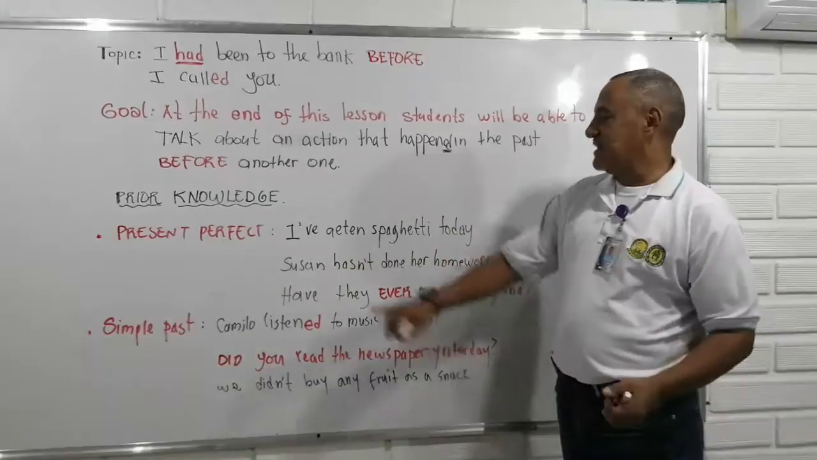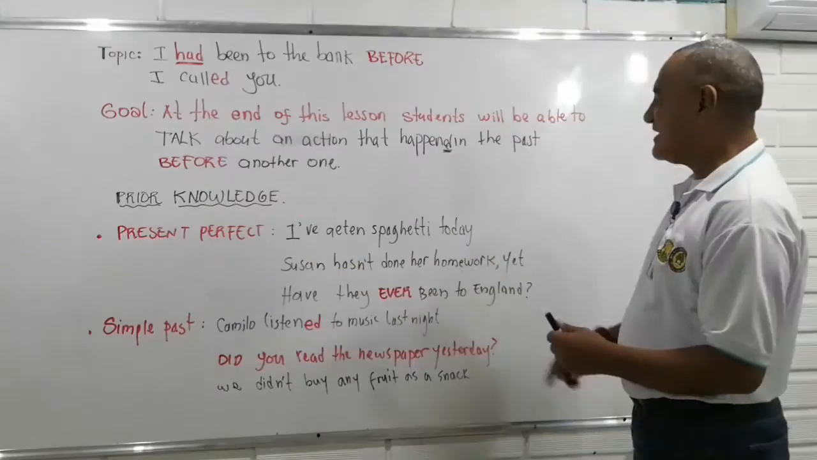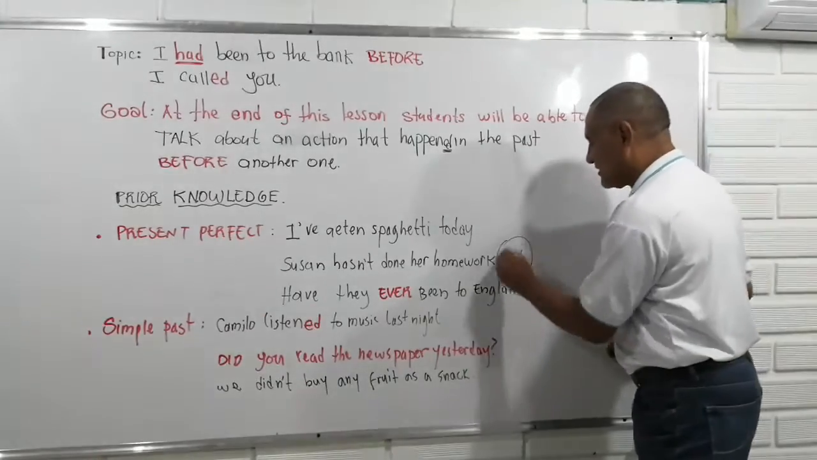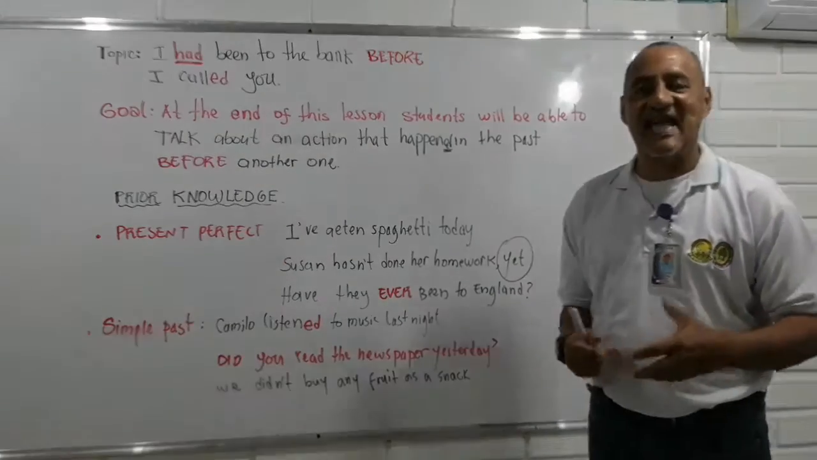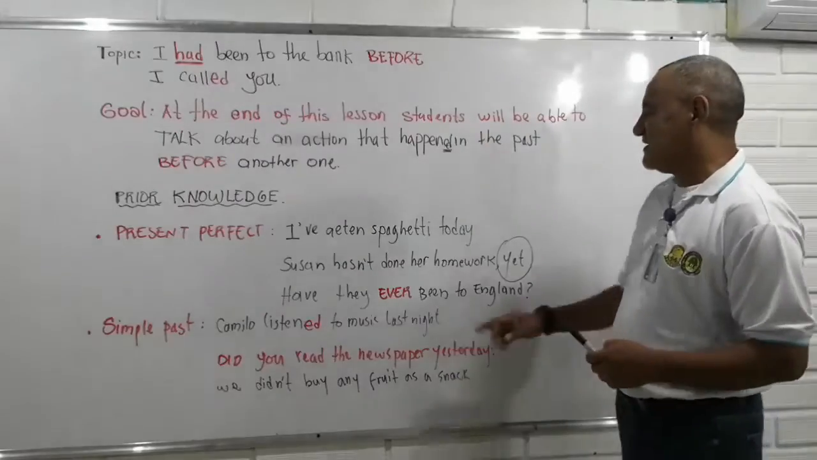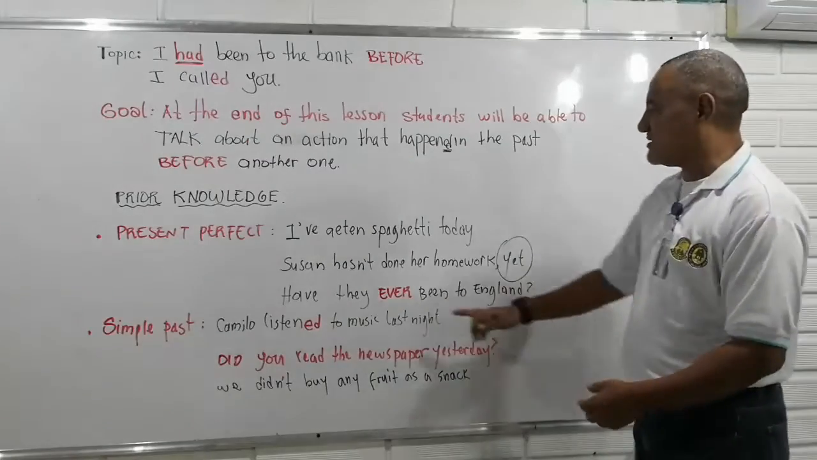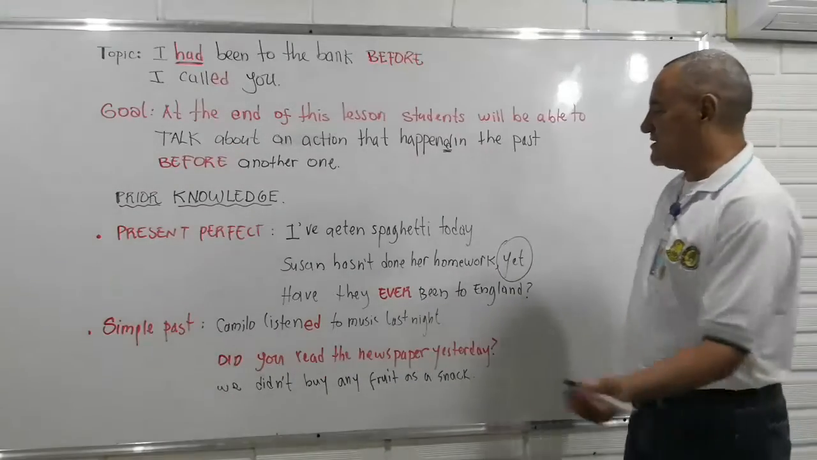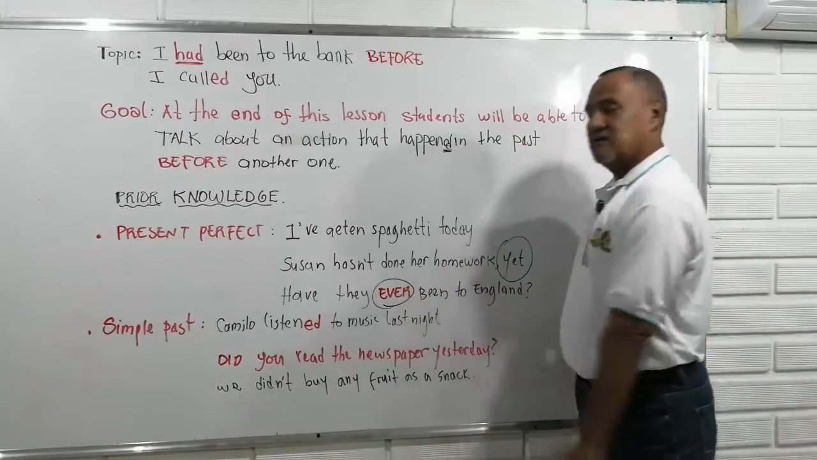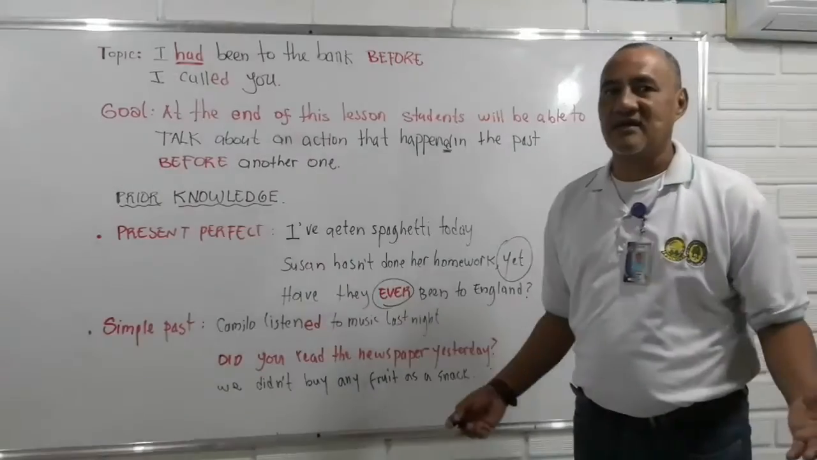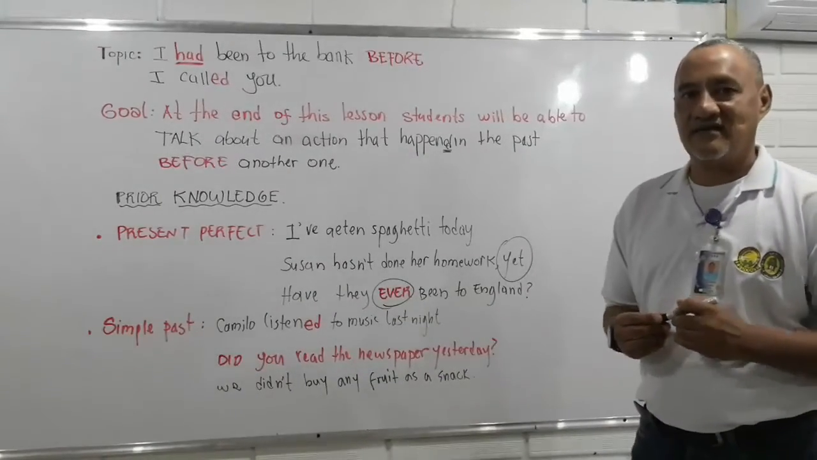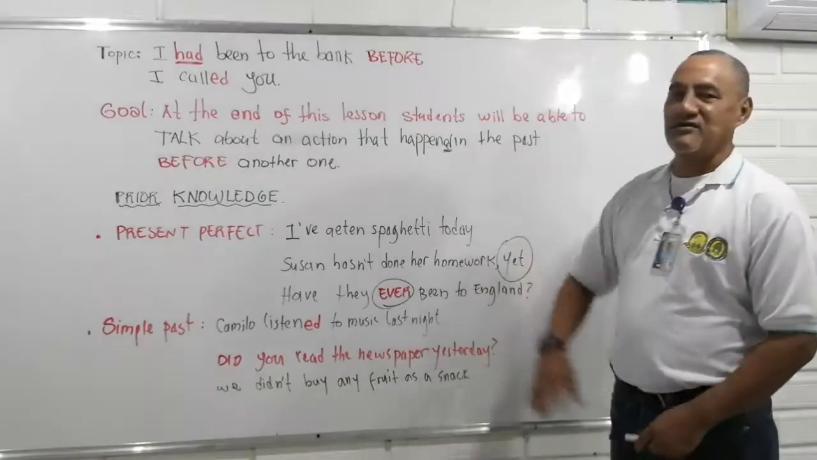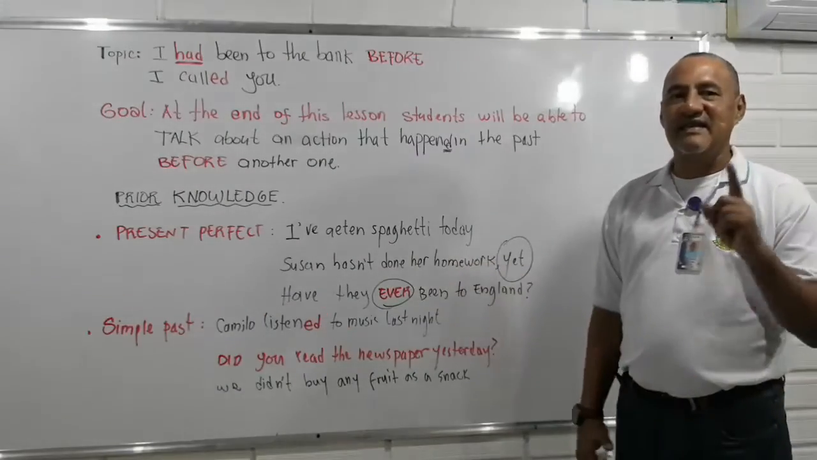Then, Susan hasn't done her homework yet. So remember, yet is used to talk about uncompleted actions. And the final example is a question: have they ever been to England? This is just used to ask for experience. ¿Alguna vez ellos han estado en Inglaterra? That is present perfect, so we don't know when these activities happen.